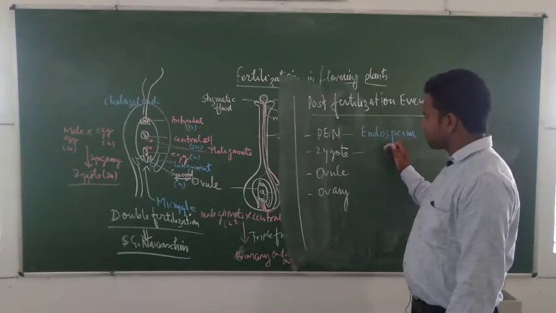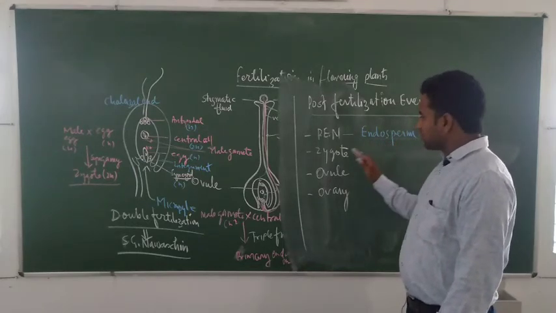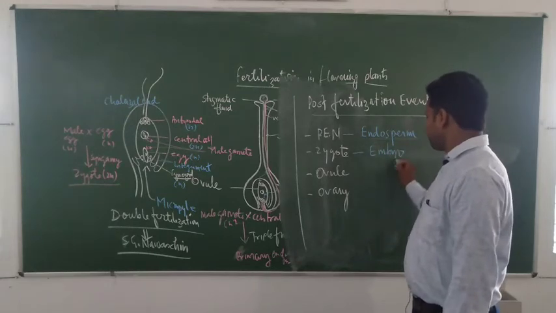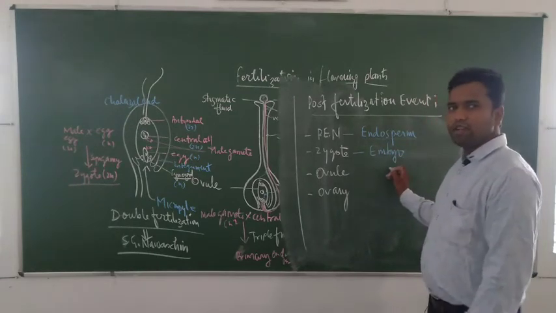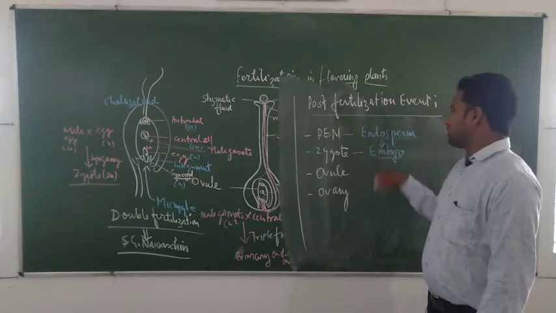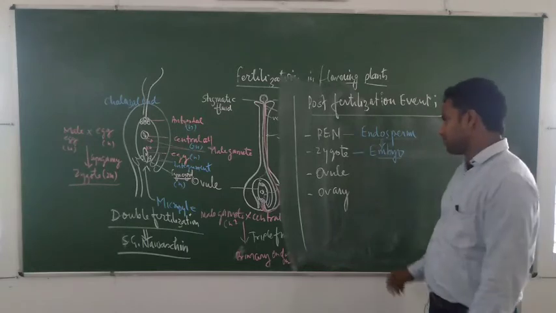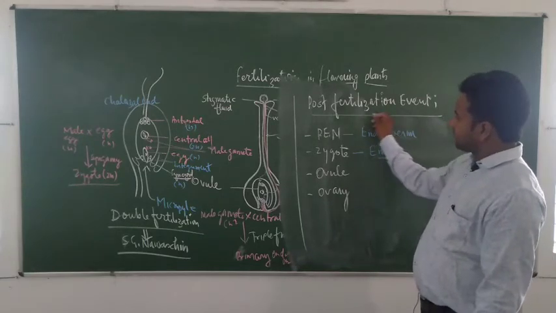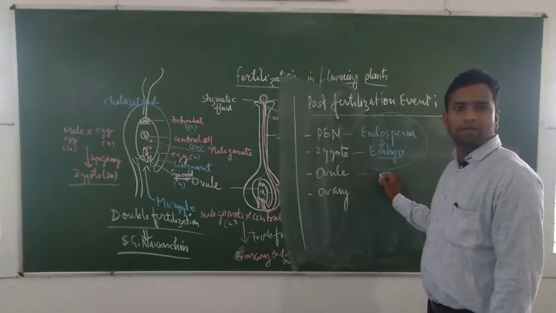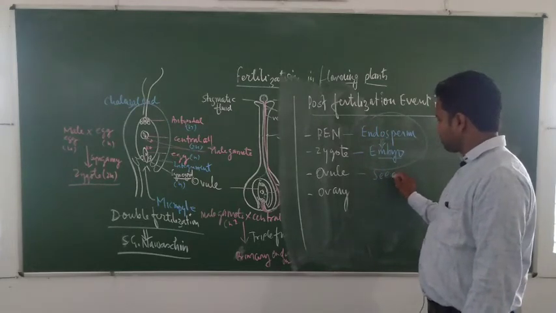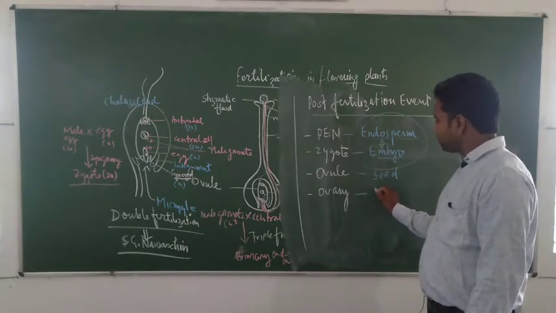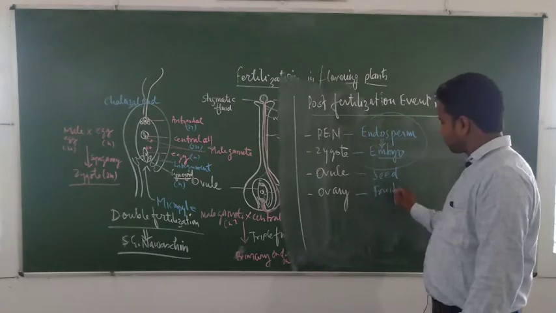After endosperm development, the zygote starts to develop to form the embryo. In embryo development, the energy is supplied by the endosperm cells, and by getting the overall stimulus, the ovule at the same time starts developing to form seed, and the ovary starts developing to form fruit.